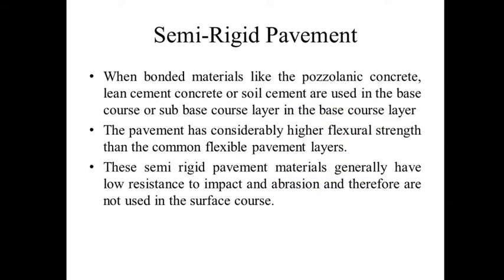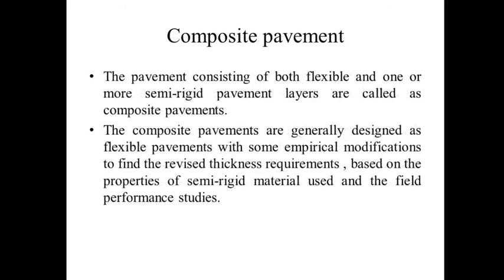This semi-rigid pavement is what you get when bonded materials like pozzolanic concrete, lean cement concrete or soil cement are used in the base course or sub-base course layers. The pavement then has considerably higher flexural strength than common flexible pavement layers. These semi-rigid pavement materials generally have low resistance to impact and abrasion and therefore are not used in the surface course. So these are the semi-rigid pavements.